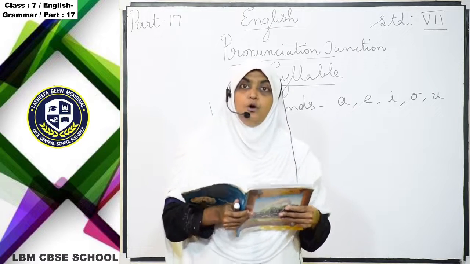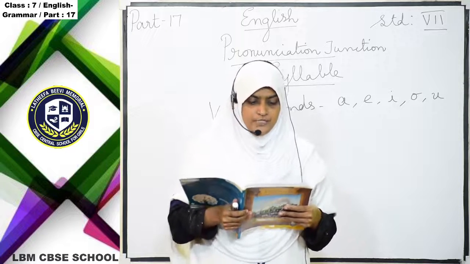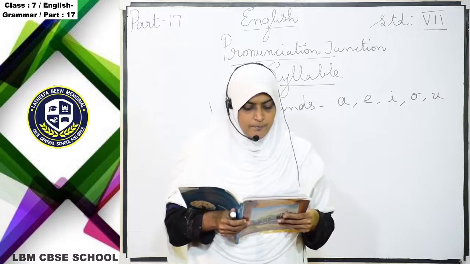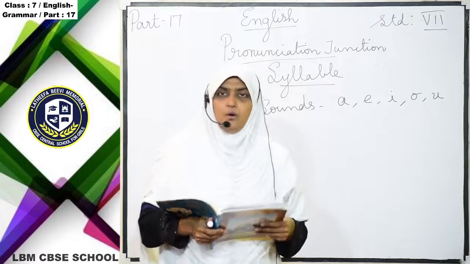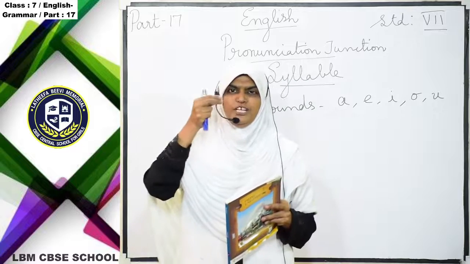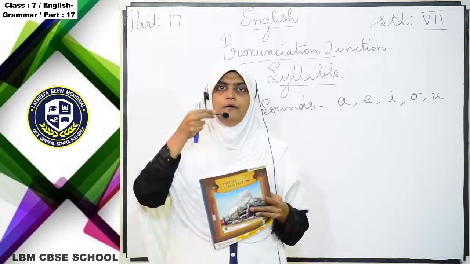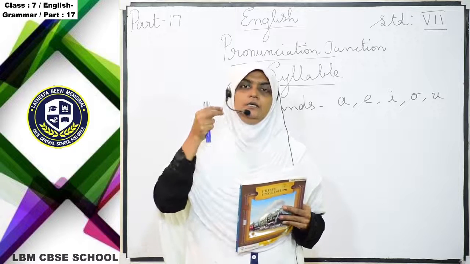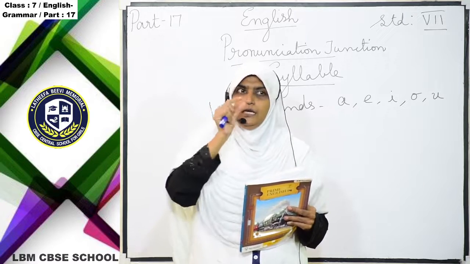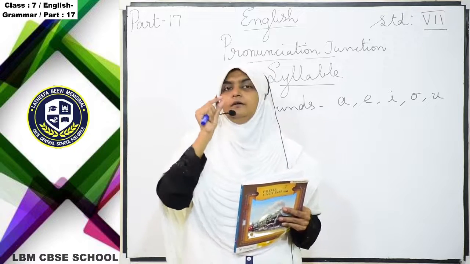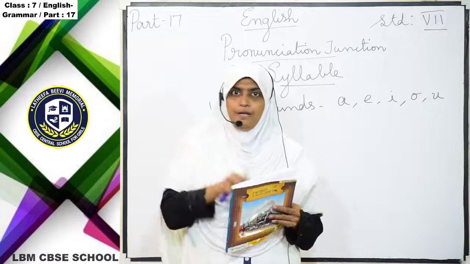We know that every syllable must have one vowel sound. A syllable is a unit of sound. Fire, hall, brother. When you say a word, each separated sound unit we call a syllable.